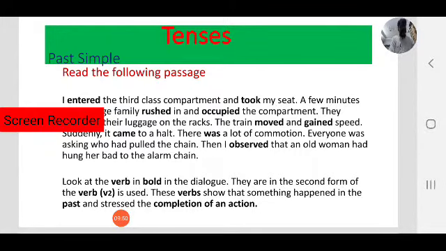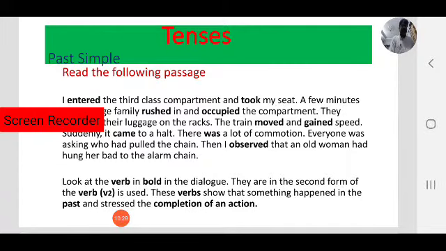Entered, that is an action. Took, rest, occupied, moved, gained, came, observed. These are all verbs. They are in the second form of the verb. Observe, every verb has four forms, as we have discussed in the previous sessions. If you want to learn tenses, learning about verbs is the most important thing.